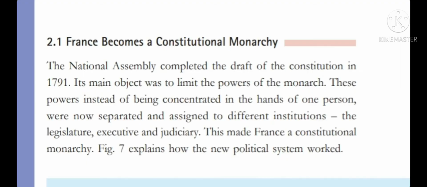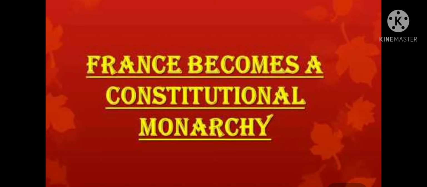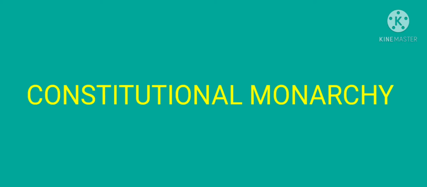So before the French Revolution, France had a monarchy system. But now, after the French Revolution, France became a constitutional monarchy. So there has been a change in the form of government from monarchy to constitutional monarchy. Now I'll give you the meaning of constitutional monarchy. It is a form of government in which the country is ruled by a king or queen whose power is limited by a constitution.